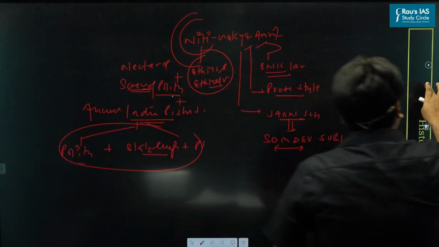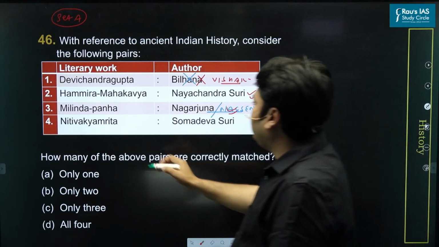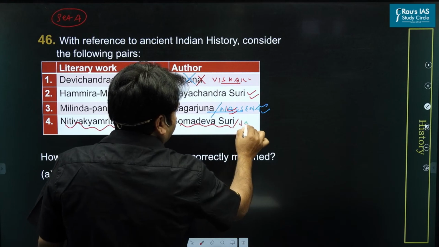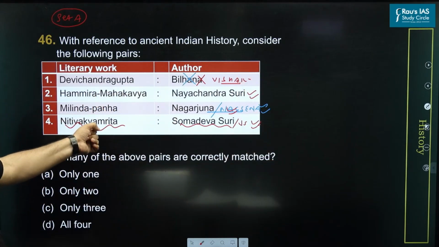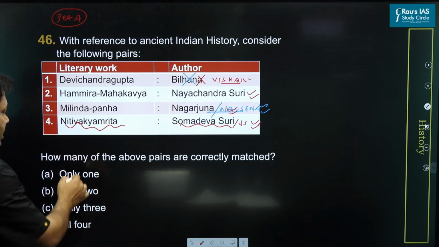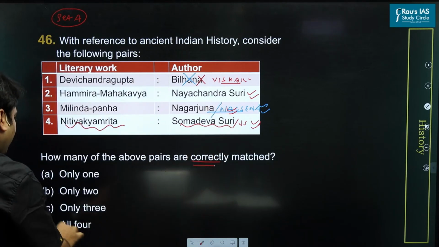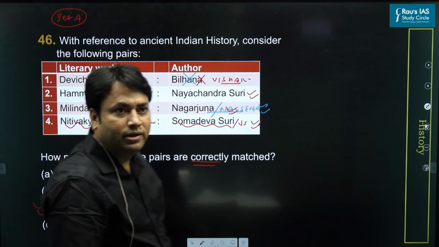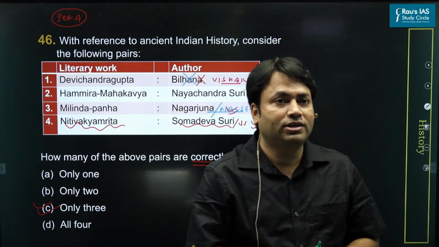Now we come to the question and look at the pairs. Nitivakyamrita is written by whom? Somadeva Suri, who was a Jain scholar. So this pair is also correct. Now, three pairs are correct. And what does the question say? How many of the above pairs are correctly matched? So what will you say? Only three. Is it clear? Only three, right? So this is an important question and you should remember the important themes also.